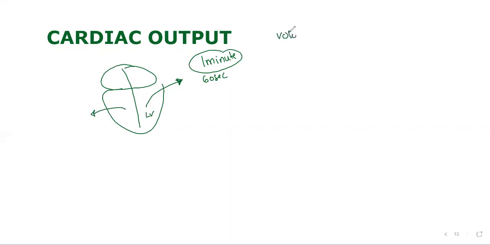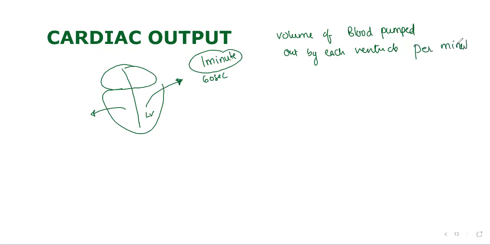Definition wise, volume of blood pumped out by each ventricle in the duration. What duration? In the duration of 1 minute. Yeah, each ventricle per minute, 60 seconds.